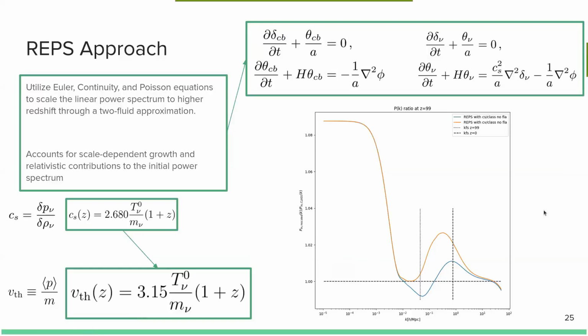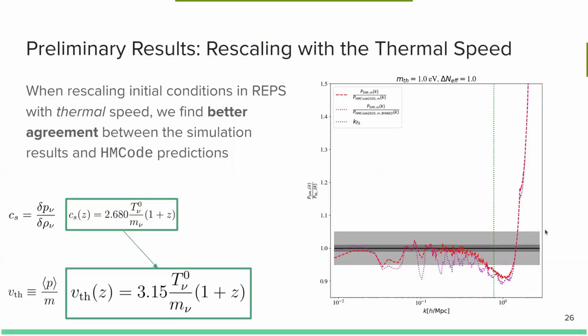And we see that the initial prescription seems to have some artifacts of the free streaming scale at these two different times in their rescaling, whereas when one rescales with the thermal velocity, there is no such wiggle here. And I wouldn't be mentioning this if it didn't produce something interesting, which is agreement.